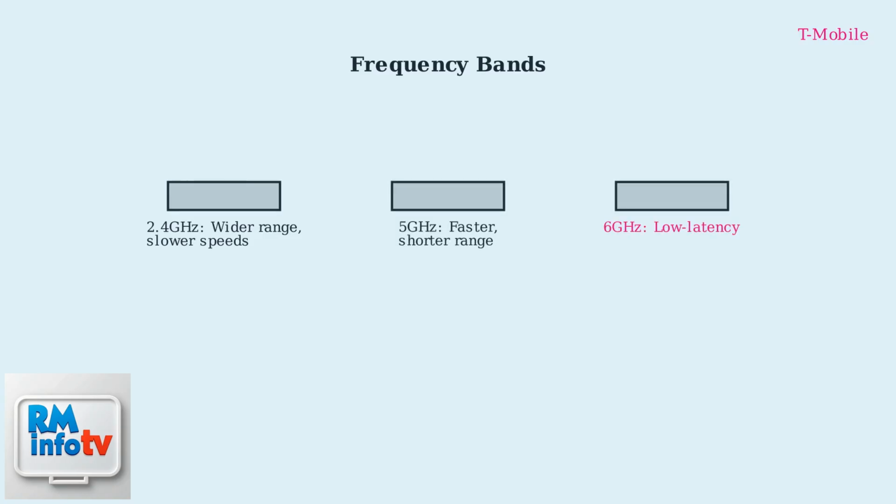For band settings, understand that these control frequency bands: 2.4 GHz, wider range, slower speeds; 5 GHz, faster, shorter range; and potentially 6 GHz for low latency. T-Mobile gateways usually auto-select bands, but you can manually tweak them for prioritization, such as forcing 5 GHz for gaming.